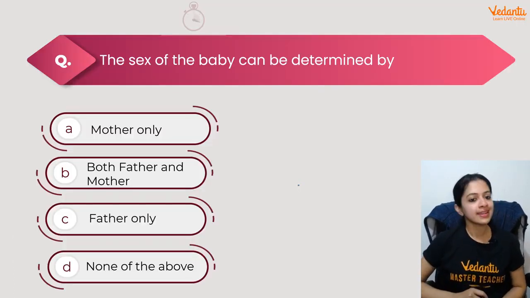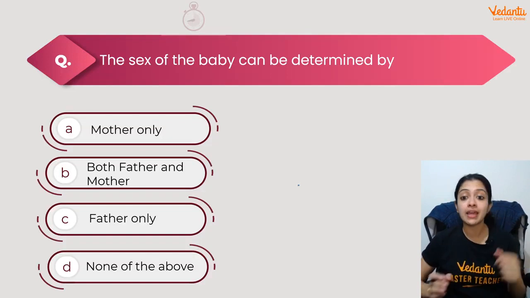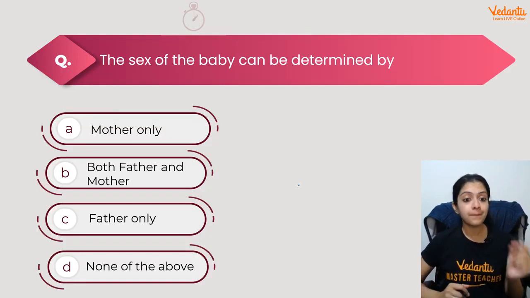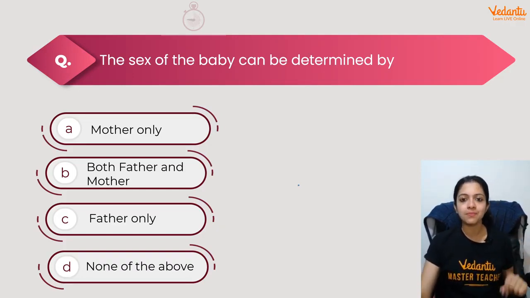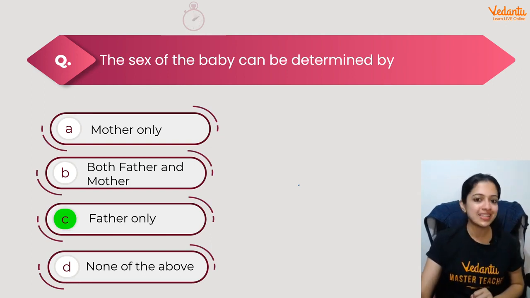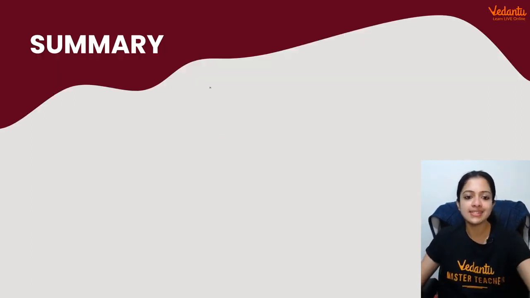So yes, children, now tell me this. Sex of the baby can be determined by dash. Mother only, both mother and father, father only, or none of these. I've just told you the answer, so I don't want to give you more time. Your time ends in 3, 2, 1, and go. Of course, it is the father only, because depending upon whether it's the X or the Y chromosome, this decision is made.